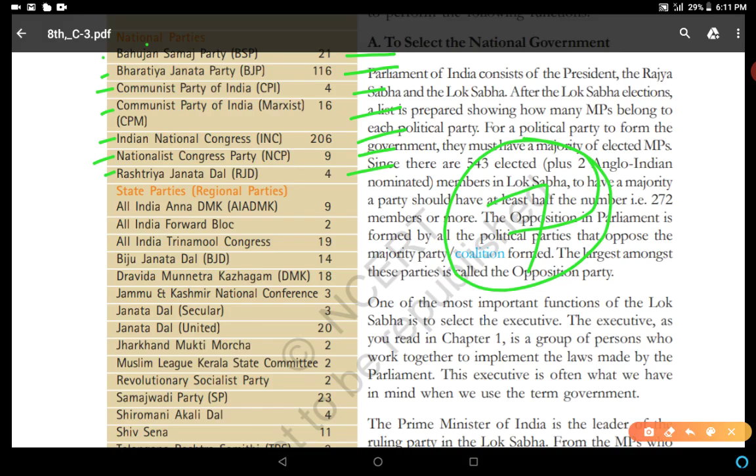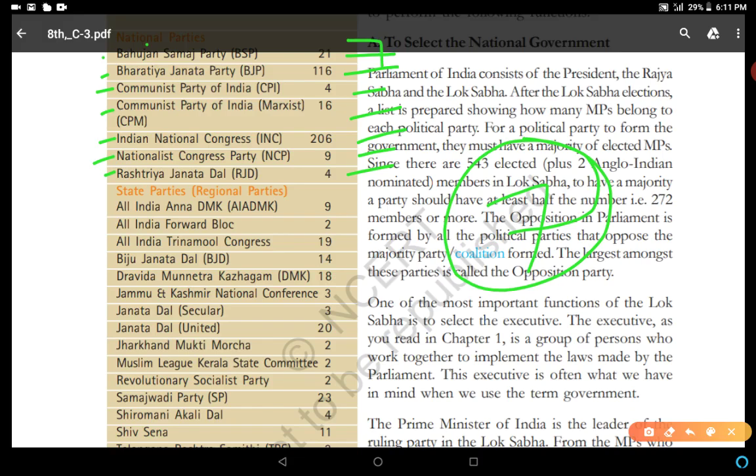National parties are those parties which have the right to fight elections in the entire nation for Lok Sabha as well as for state assemblies. Clear? And the criteria for becoming a national party: at least 4 seats in Lok Sabha, and 6% of total votes. Clear? It is the necessary criteria for becoming a national party.